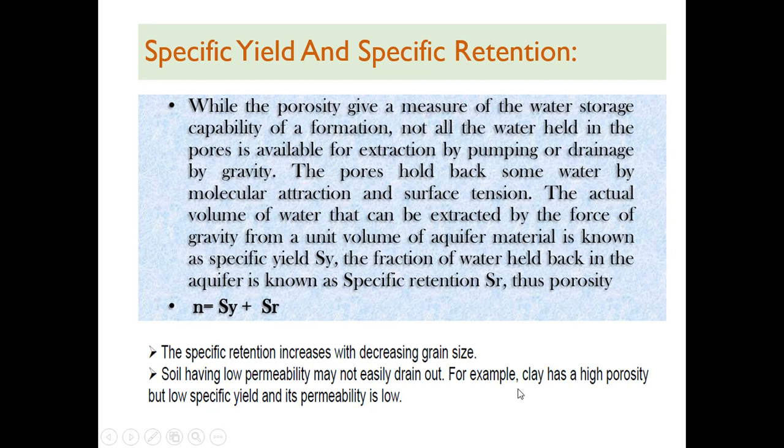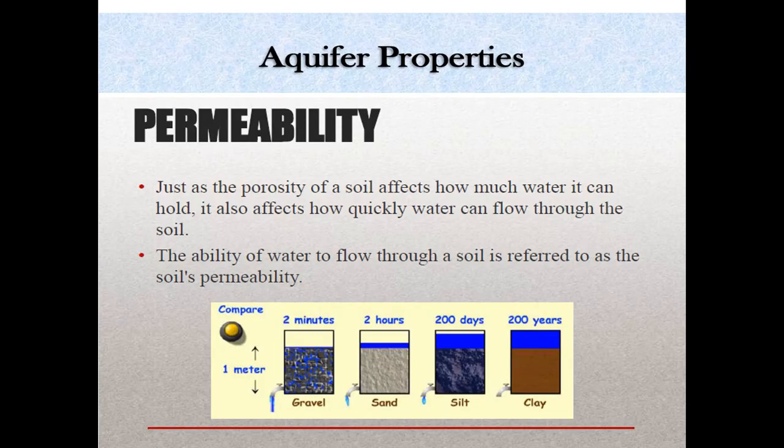This is a little bit difficult to understand, but if you read it again and again, you can understand the concept of specific yield and specific retention. Now next is permeability. Just as the porosity of a soil affects how much water it can hold, it also affects how quickly water can flow through the soil.